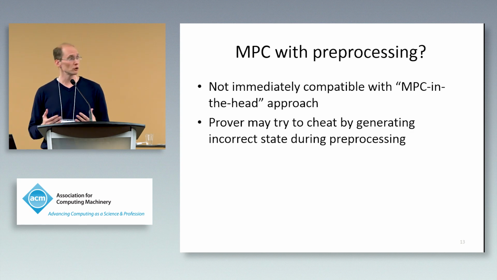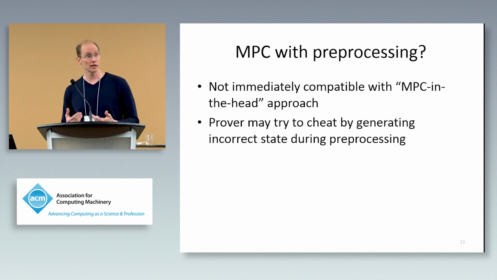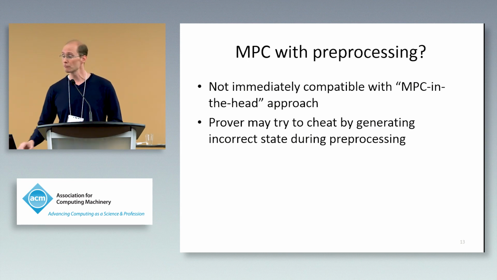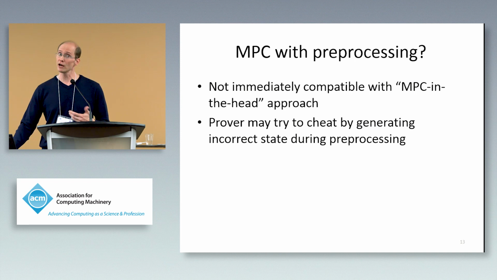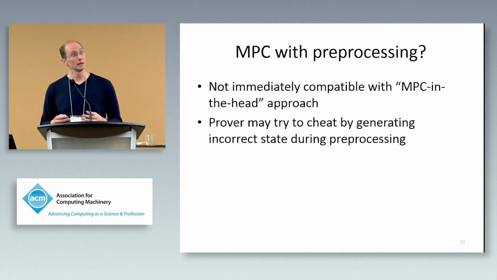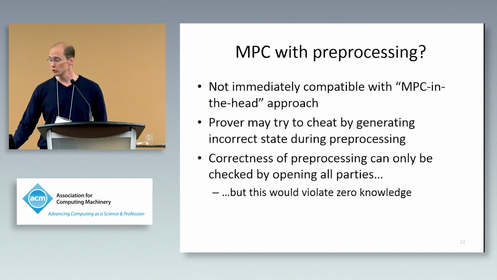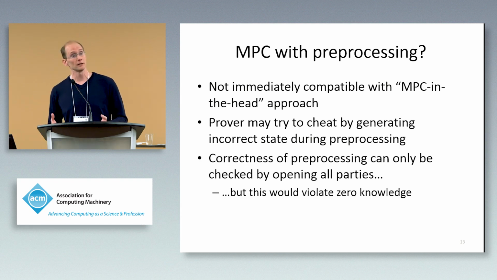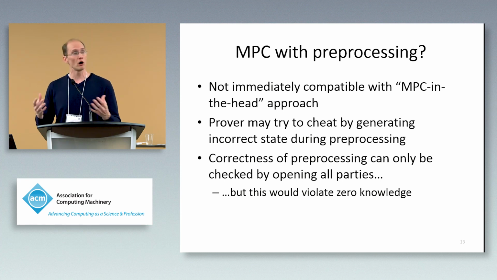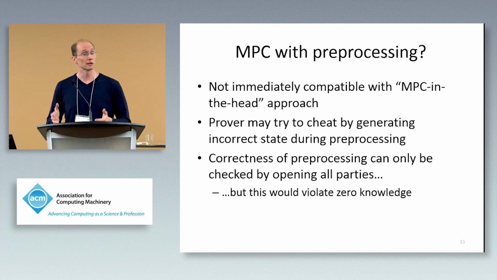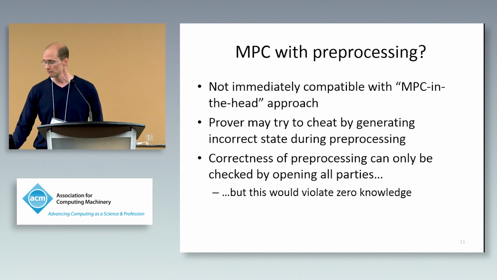And the problem is that the prover can, of course, try to cheat by generating incorrect state during the preprocessing phase. And if the verifier is only going to be opening T parties, then that may not be enough to determine whether or not the prover has cheated in the preprocessing that they generated. Now, you can, of course, check the preprocessing by opening all the parties, but if you open all the parties, that violates zero knowledge, because then the verifier can take all the shares of the inputs the parties have and XOR them together and recover the original witness.